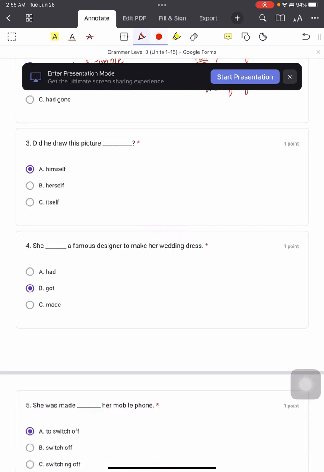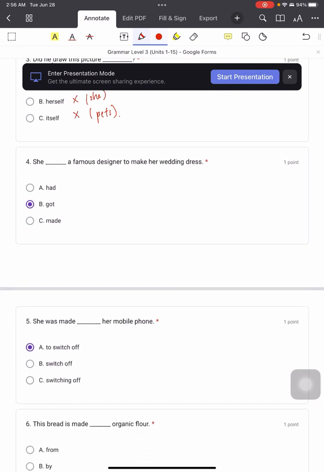Did he draw the picture? Okay, this one very obvious. The person, the pronoun is he. Confirm you will use himself, the reflexive. Cannot be herself. Herself is for she, a girl. Cannot for itself. Itself is for cat, pets, the animals. Alright? Okay. Number 4. She got a famous designer to make her wedding dress.